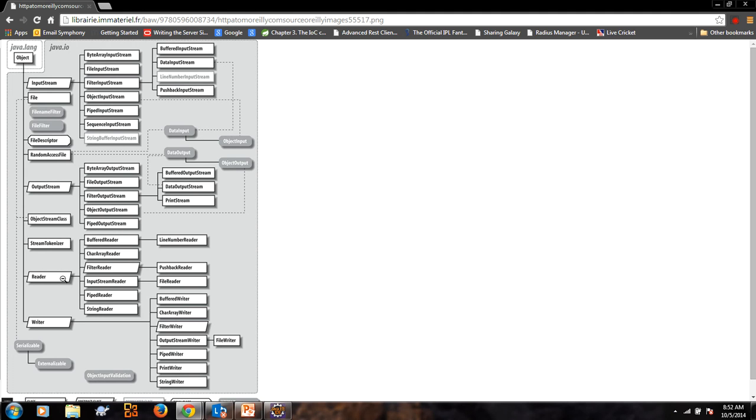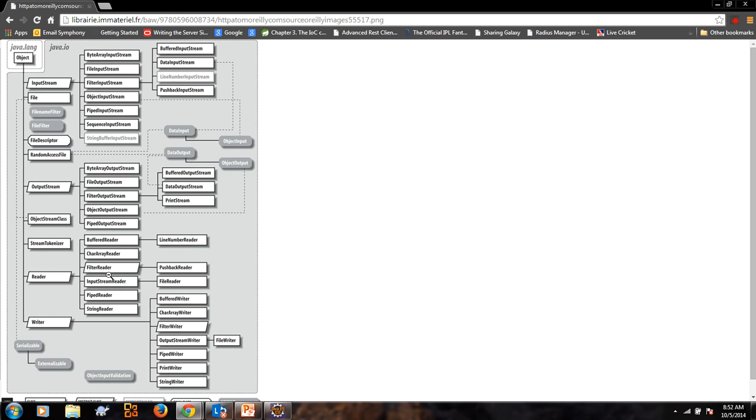The reader abstract class is extended by buffer reader, file reader, and input stream reader. There are other readers like char array reader, filter reader, piped reader and string reader. The main classes we are looking at are buffer reader, file reader and input stream reader. These are the three classes that we will look into.